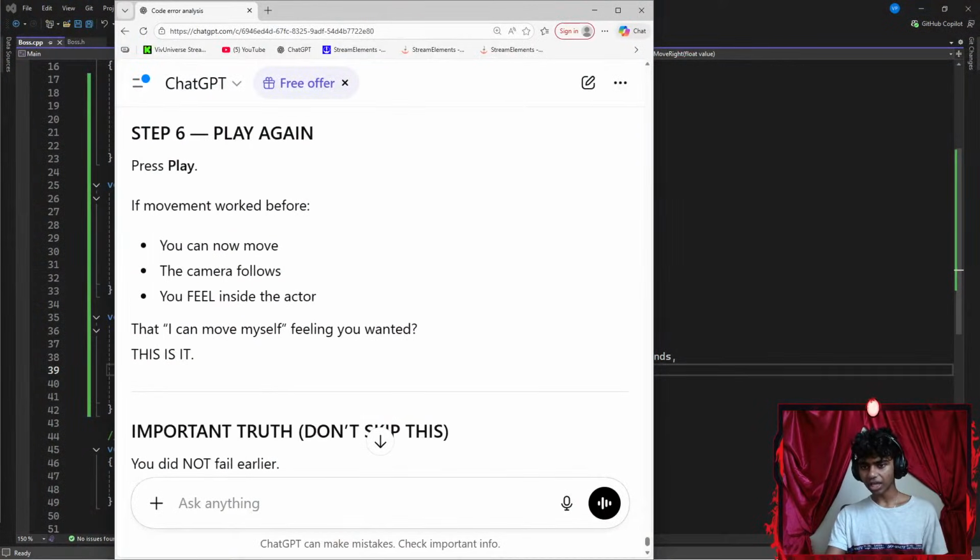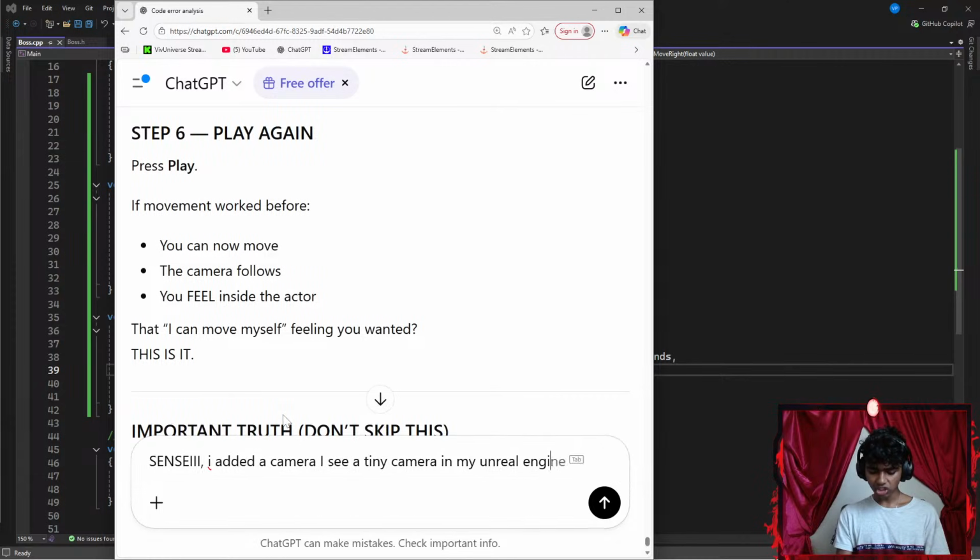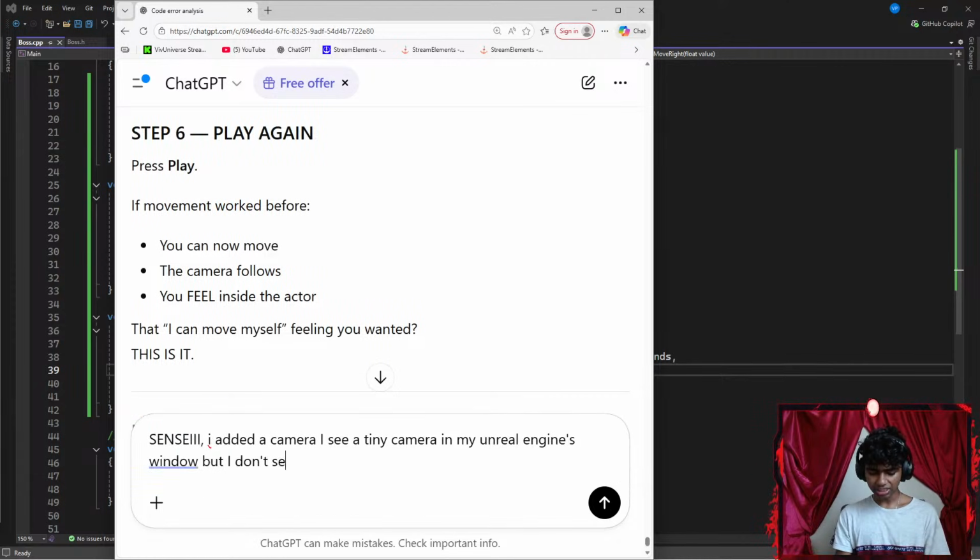Now let me say something like, let's say I added a camera. I see a tiny camera in my Unreal Engine's window, but I don't see it once I run the game. Okay, let's see.